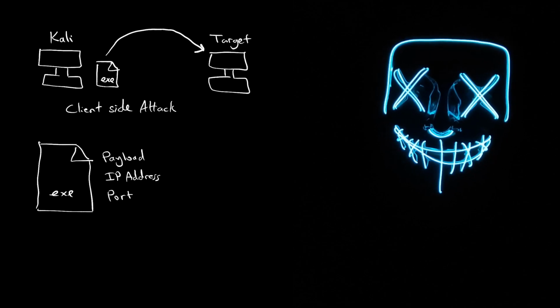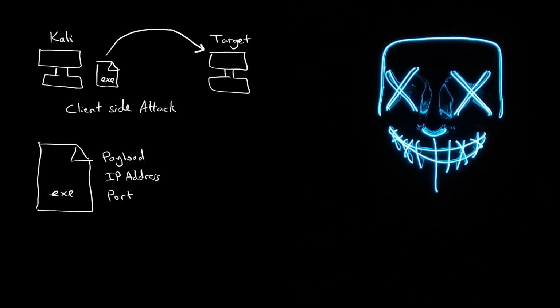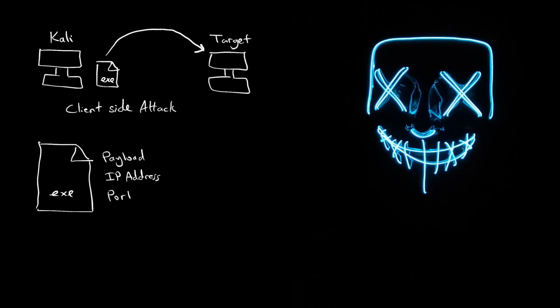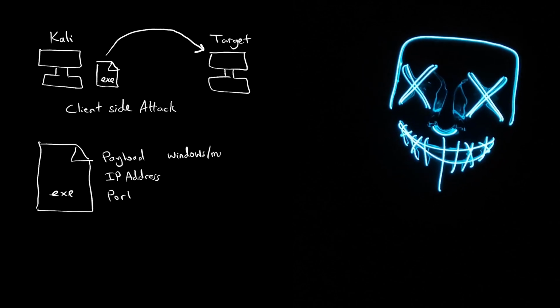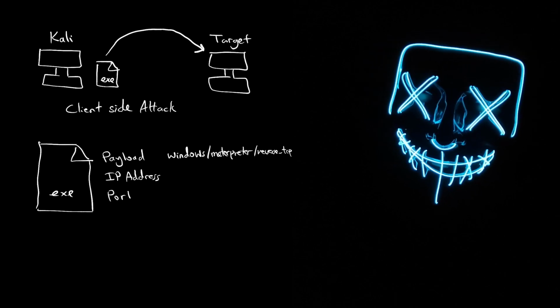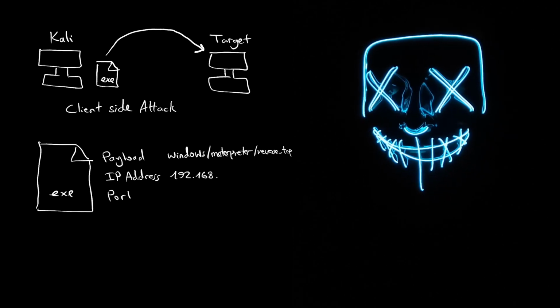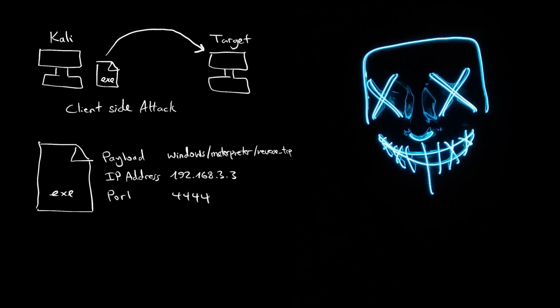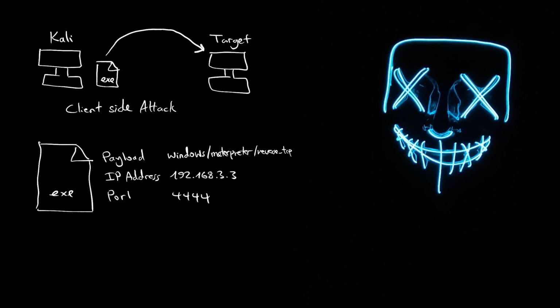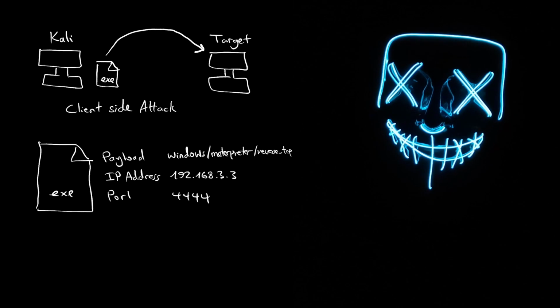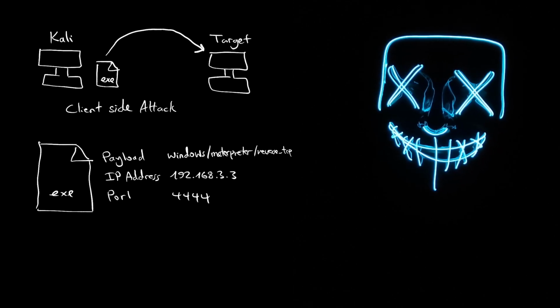The payload could be any payload that exists in Metasploit. We are gonna use the Windows payload. You can use anything else like Android or Linux. The IP address should be your IP address if you are performing a reverse TCP attack. You can also use any port you like. We are gonna use the 4444 port number. Let's start now the practical part of the video.